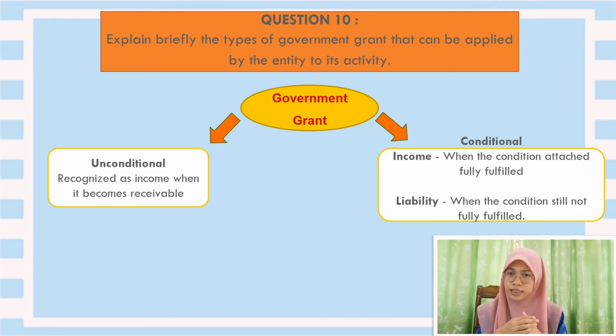But for a conditional government grant, that means the entity has to fulfill a few conditions that have been attached to the grant, and the entity can only recognize the government grant as income to the company when the conditions have been fulfilled. If the conditions have not been fulfilled, they have to record the government grant as a liability to the company because they need to fulfill all the conditions first.